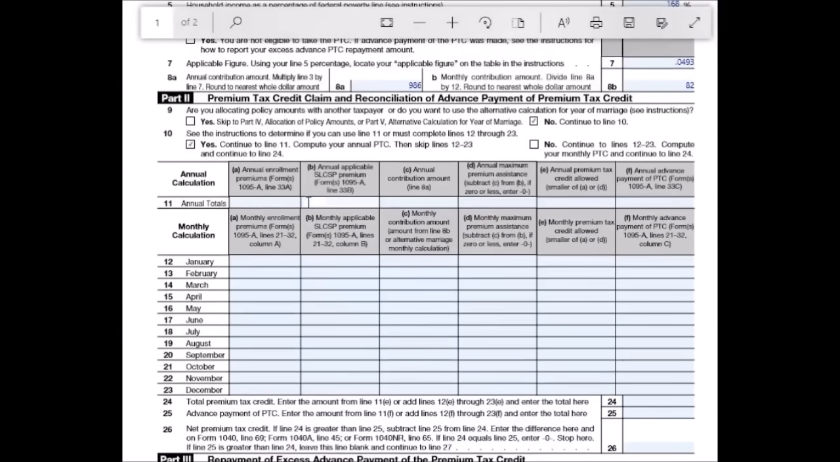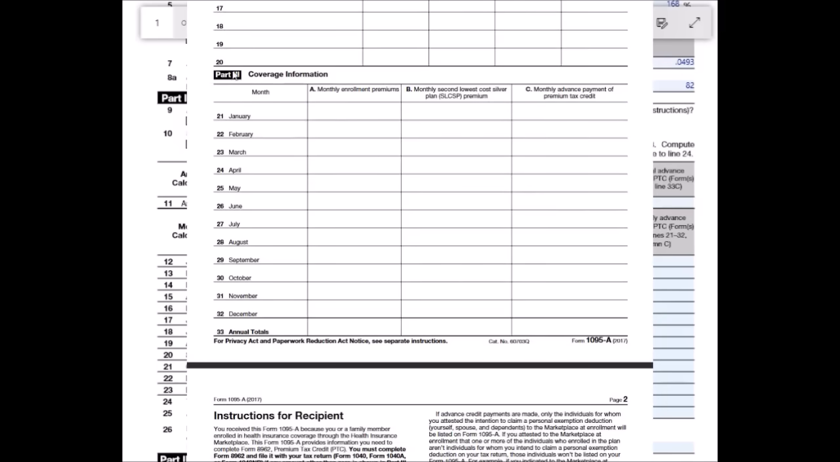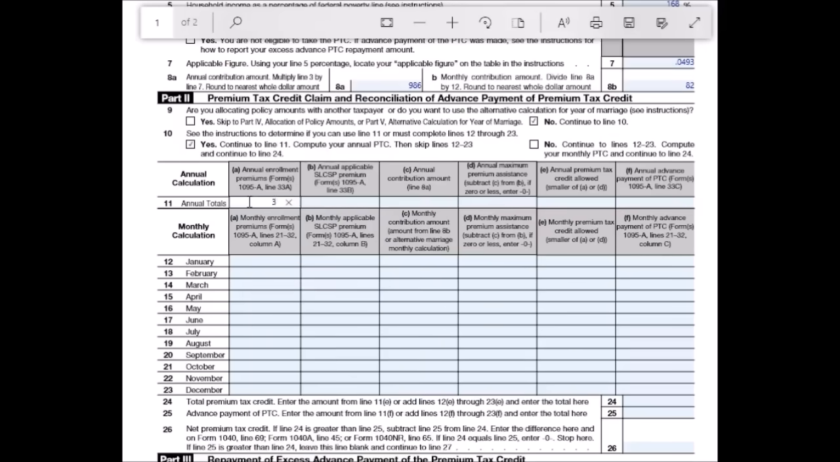So starting off here, annual enrollment premium from that form 1095A, line 33A. So I'm going to go back to that particular form. Okay, line 33A, and then we're going to just do the annual totals on this form that you got personally. Don't have anything written down here, but just as an example here for this video, we'll write down the annual total being, let's say, $3,000. So we're going to enter that in back on the previous page. So the annual enrollment premium for this person was $3,000.